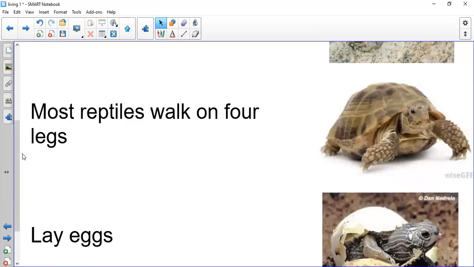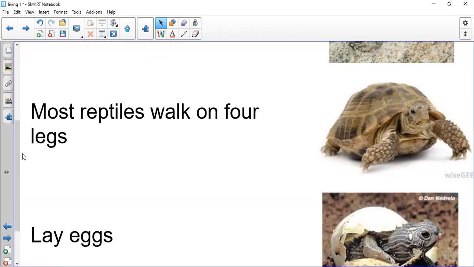So from the beginning, reptile has dry, scaly skin. Most reptiles walk on four legs. Reptiles lay eggs. Examples of reptiles are alligator, crocodile, snake, turtle, lizard, dinosaurs.